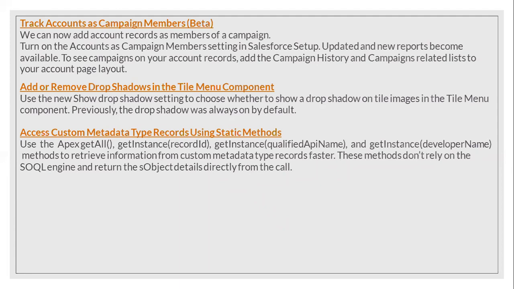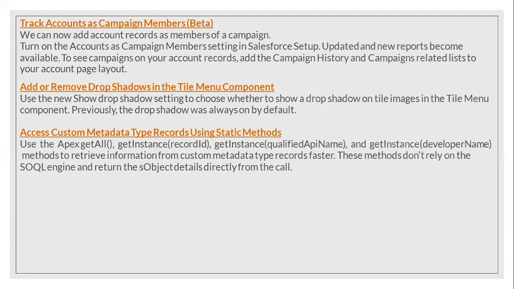Okay, sure. And as with SOQL queries, similarly to access any custom metadata, we can use the static methods like getAll, getInstance, and record ID, and these will help to retrieve information much faster. Previously, we had custom settings, right? Mohana has already taken one session regarding the difference between custom settings and custom metadata, and I have uploaded the video also. If you want to get the data from the custom setting record, we'll use the getAll method, getInstance method, getValues method.